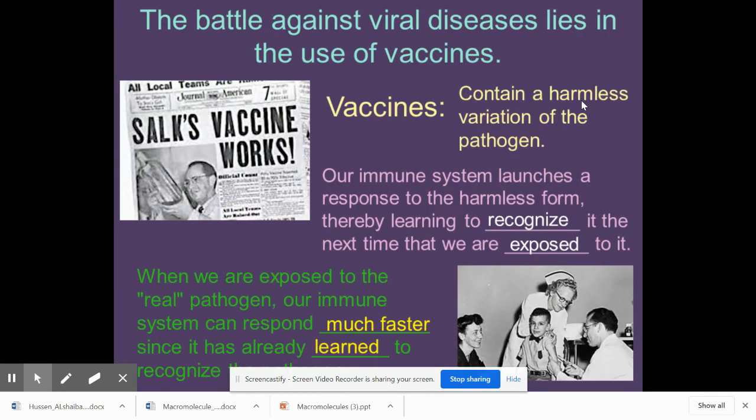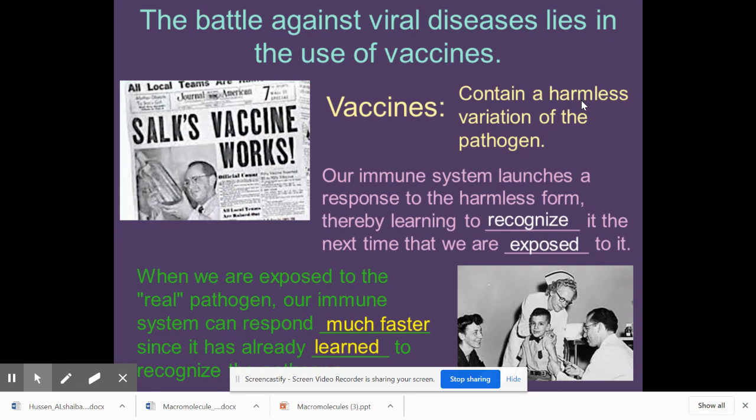So what are we going to do? Well, as we see with coronavirus, the battle against viral diseases lies in the use of vaccines. So vaccines, in the past, we'll talk about vaccines more again later. They've used a harmless variation of the virus. Like they've taken the virus and they've killed it with heat.